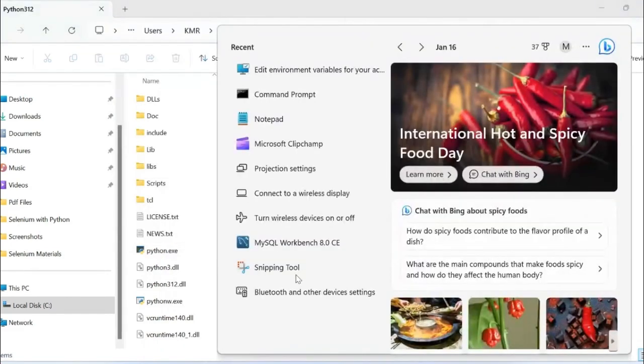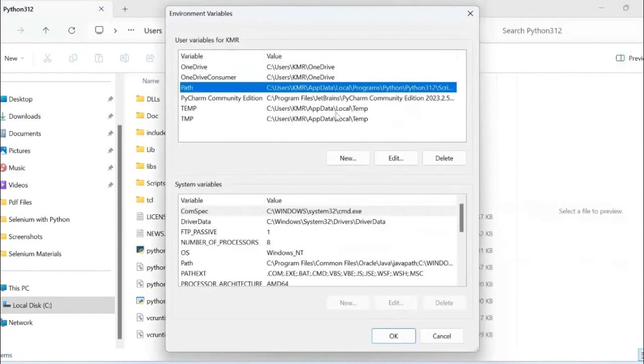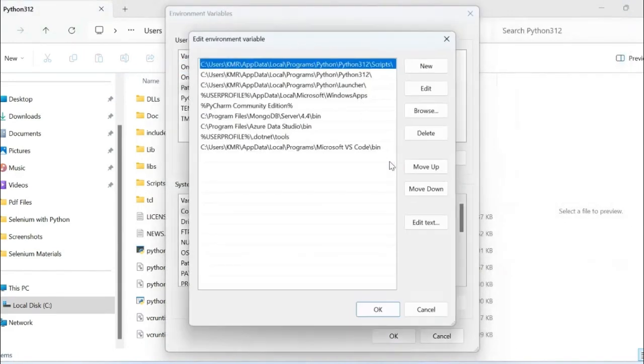Let me try to go through another time. Environmental variables. Go to path, edit. You can see here, these are already added automatically upon clicking add python.exe to path during installation of the Python language. So if you do not click on that checkbox, you have to specify the paths of the Python exclusively.